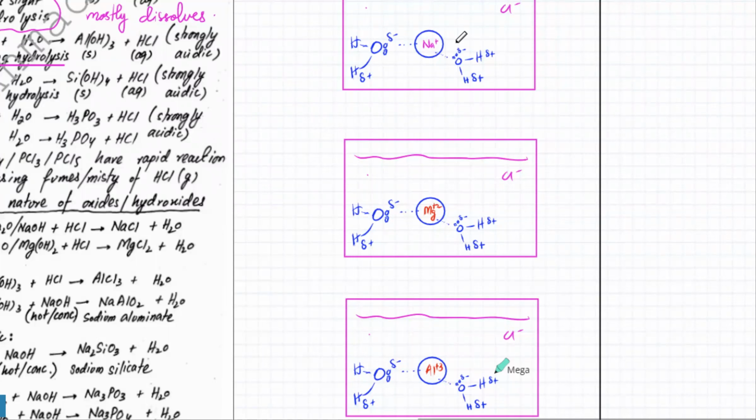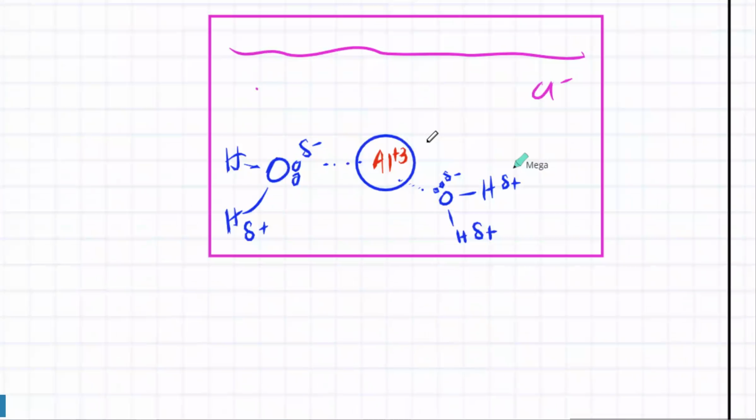So the ions are floating around. You've got sodium ions, they're attracting the water molecules because the water molecules are polar. You've got magnesium ions, and they're also attracting the water molecules. The same thing happens to aluminium ions. अब मुझे बताओ, which one attracts the water molecules more strongly? It's going to be Al, and the reason is that it's got a +3 charge. So that's a much higher positive charge. That means there's a lot stronger attraction. So the reason why aluminium hydrolyzes is that aluminium has this extremely strong attraction for the oxygen because it's got a larger positive charge.